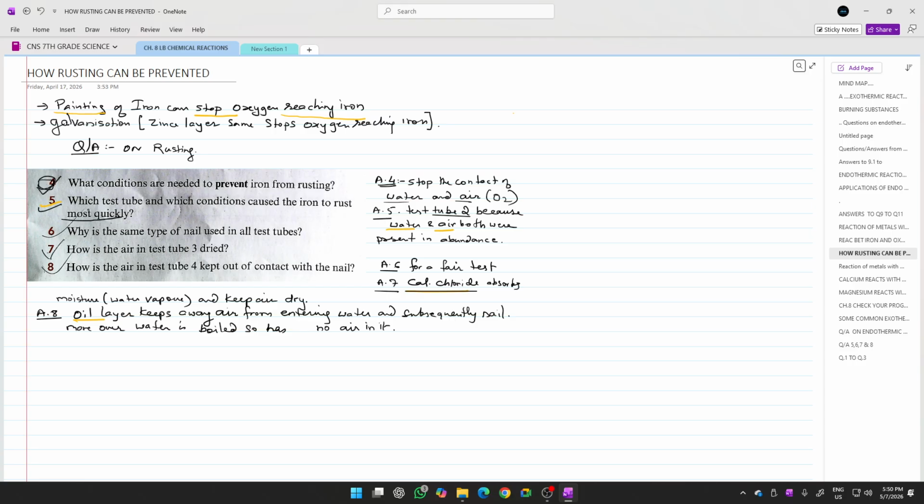Question number 5 is, which test tube and which condition caused the iron to rust most quickly? Now this is a question connected with that investigation that we studied in the previous slide.